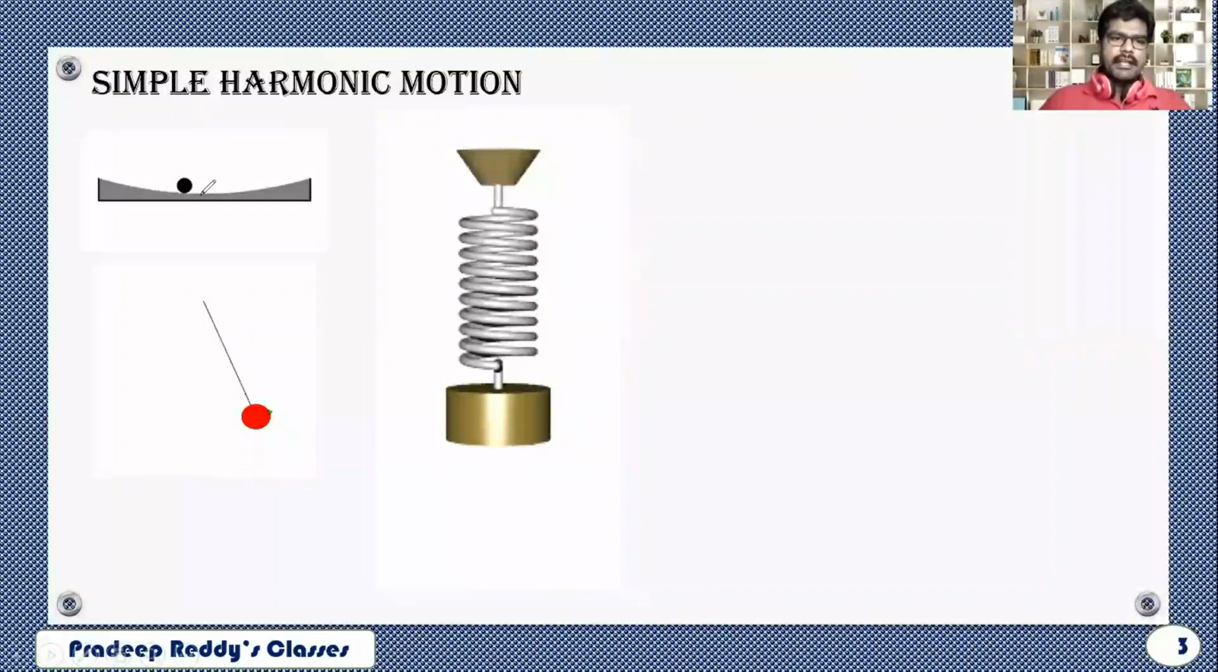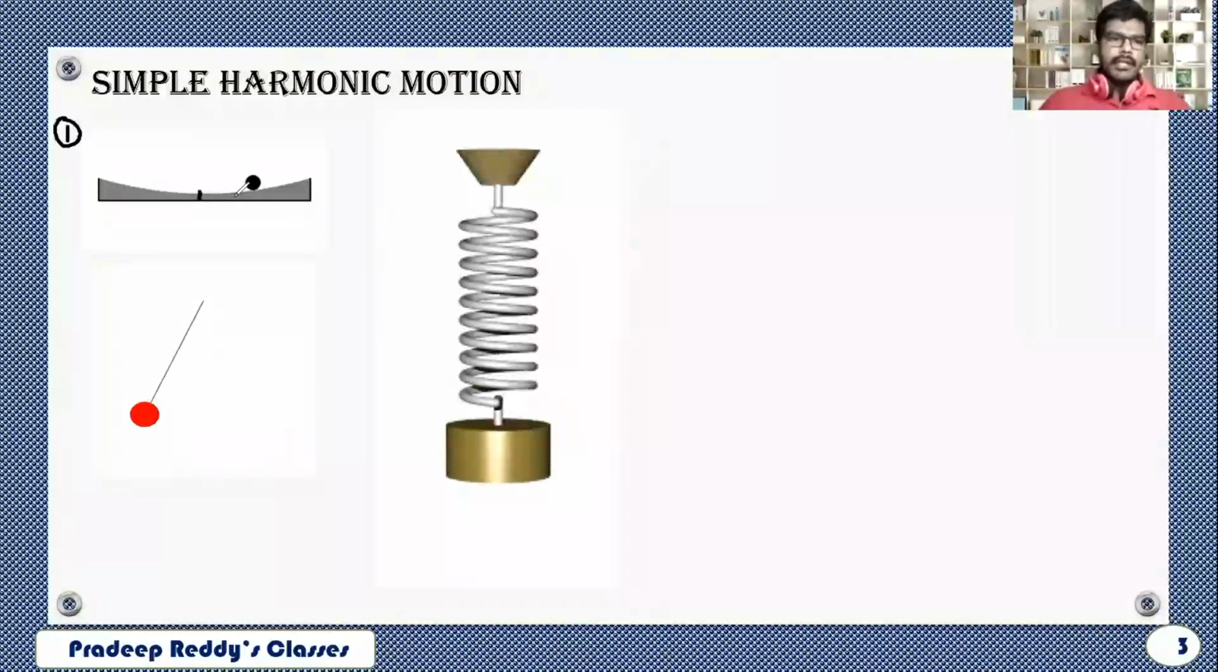Actually, the ball is starting at this position. It is going to this point and it is coming back, and from here it is going to this position and then returning back. This is the central point where its potential energy is minimum, and this point I name it as O, and this point I name it as A, and this point I name it as B.